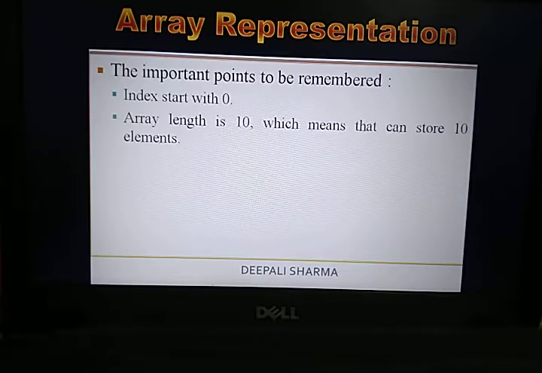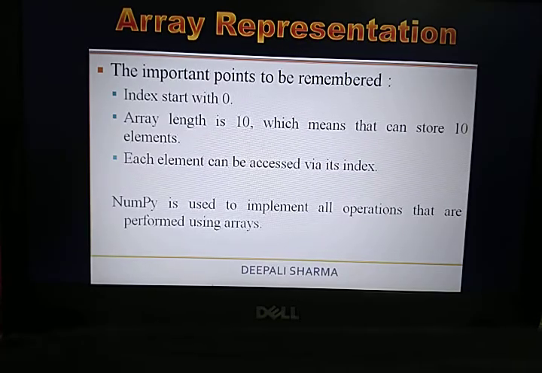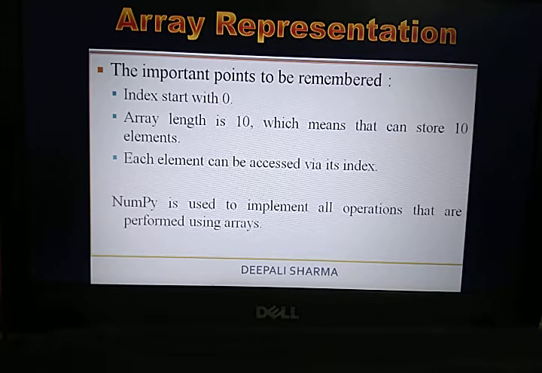So the next point is, each element can be accessed via its index, which we have already discussed. And the last thing is, NumPy is used to implement all operations that are performed using arrays. Fine. So in NumPy we can implement all the operations which we perform using arrays. All those operations we will learn in the next video.